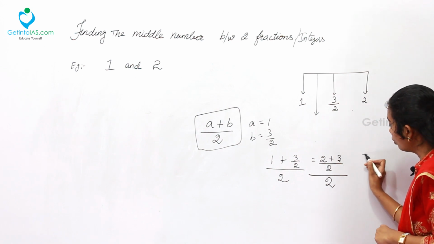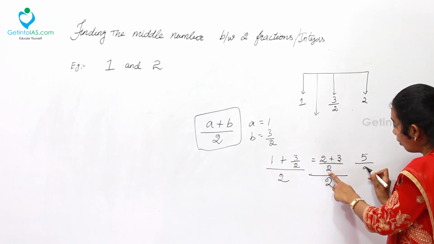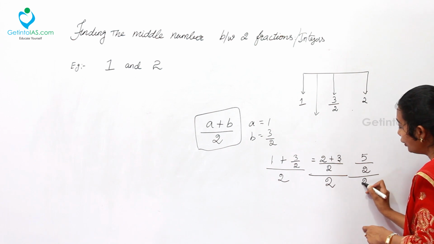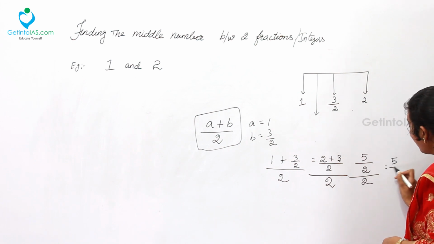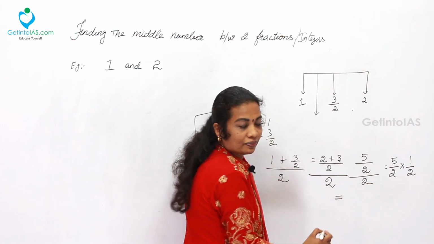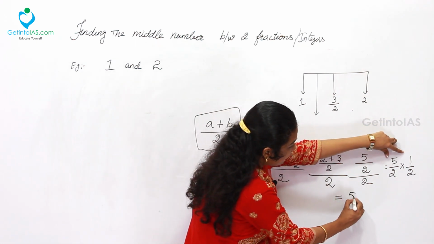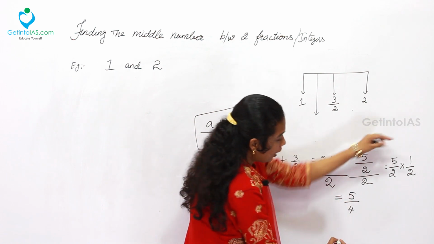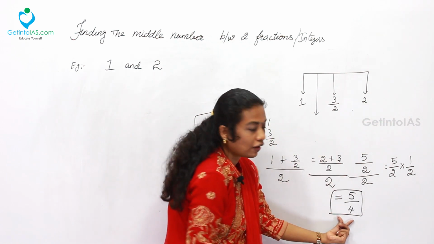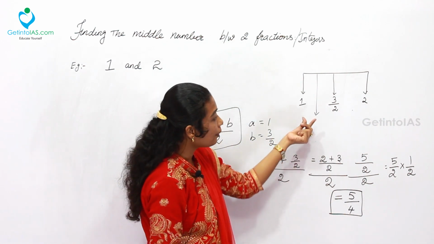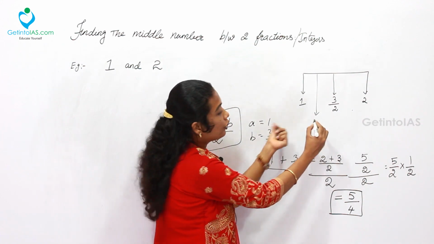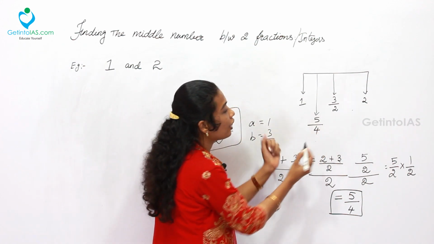That is 2 plus 3 is going to be 5, and 2 is already existing here, divided by 2. That is 5 by 2 into 1 by 2. So which is equal to 5 into 1 is 5 and 2 into 2 is 4. So finally I got 5 by 4, that is the mid number between 1 and 3 by 2. Simply I am writing 5 by 4.